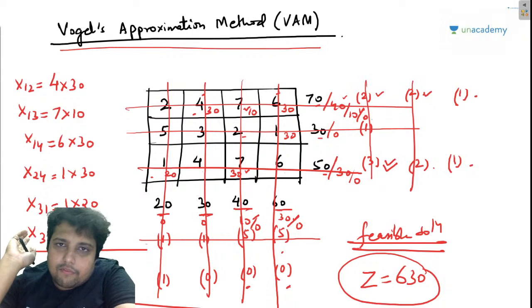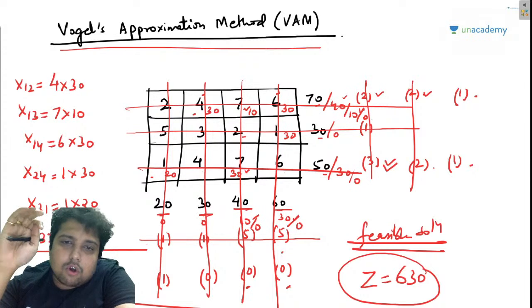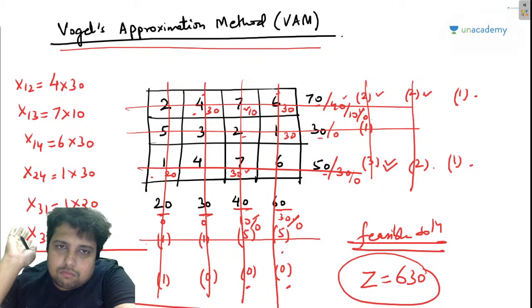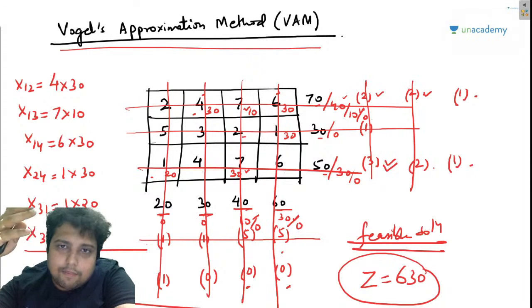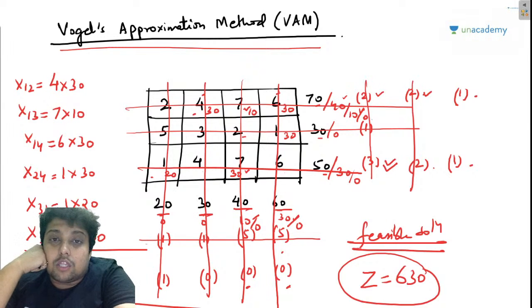At this moment, we have used all 5 methods to obtain a feasible solution. We have not yet obtained an optimal solution. It is yet to come. We have obtained a feasible solution. Now the objective was to minimize the transportation cost.